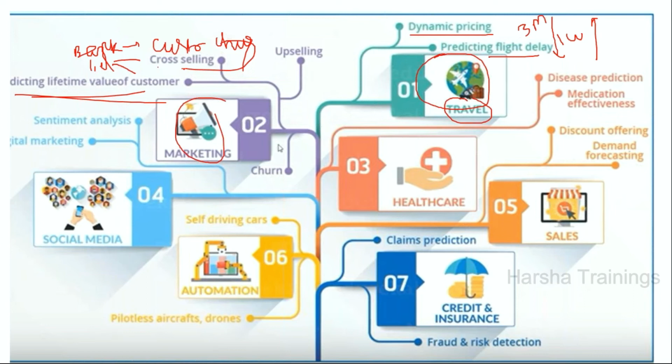Cross-selling and upselling are also marketing applications. Now, case study 3, healthcare. Here I can do disease prediction. Just now I told you that by taking heart rate and breath rate, the Apple Watch predicts the risk of heart attacks. Disease prediction and medication effectiveness, whether the medication is working successfully on the current patient or not, are examples of healthcare.